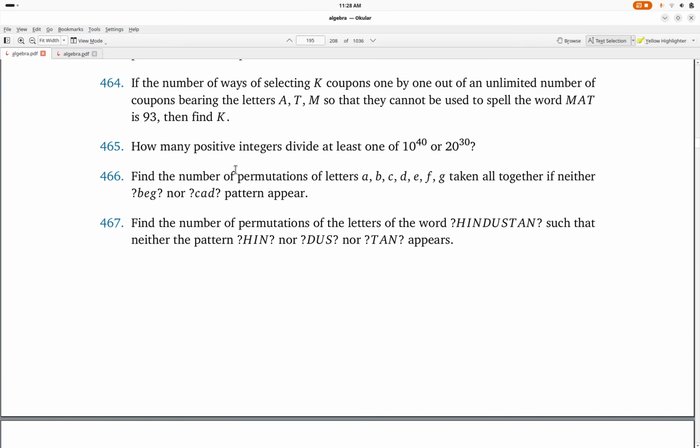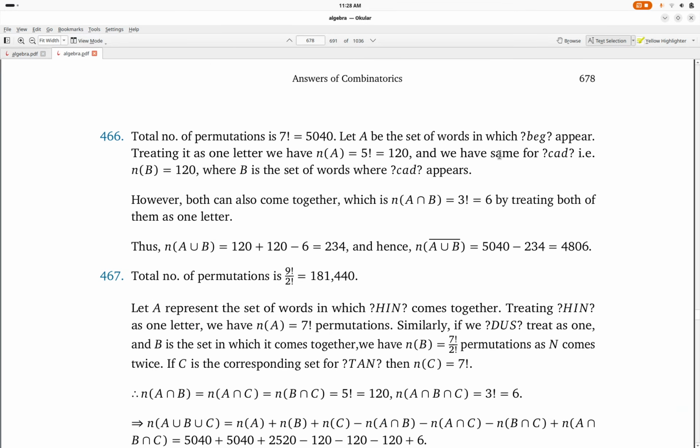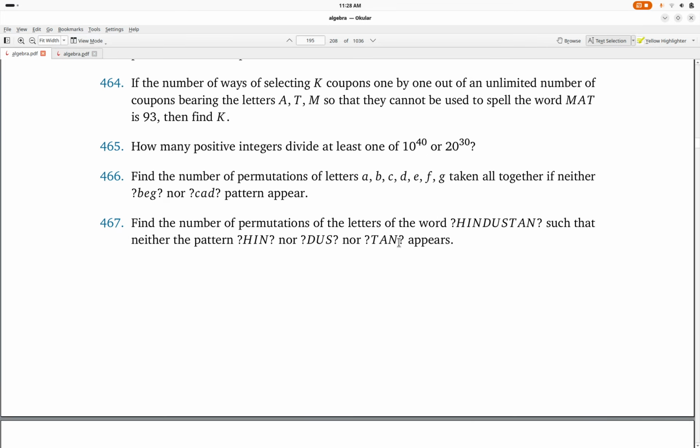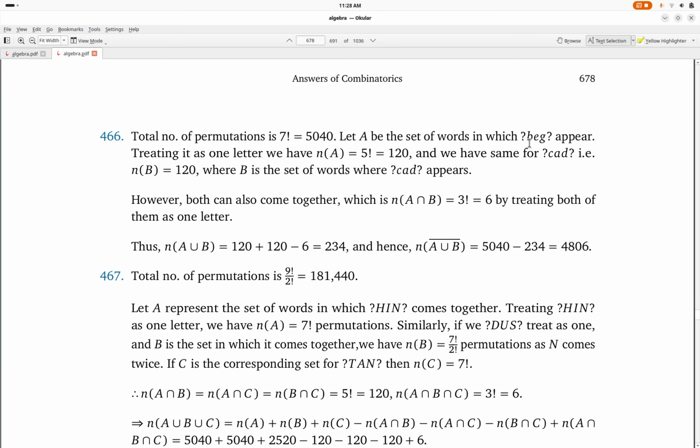Let's see, okay. So what we can assume here is, it seems the question is correct. I can't have so many typing mistakes. So we'll assume that these question marks can be filled by any letter, okay. So we have 5 letters here. So NA is equal to 5 factorial, that is 120. Similarly for this one, we have 120, okay.